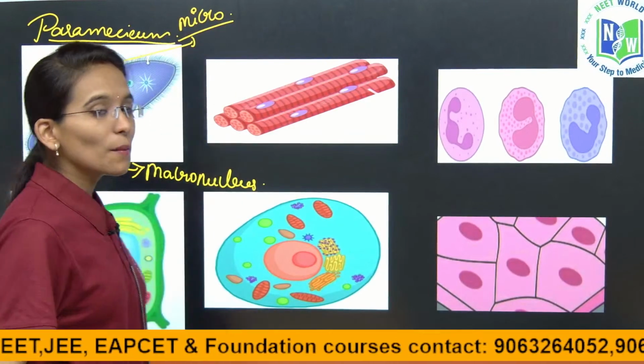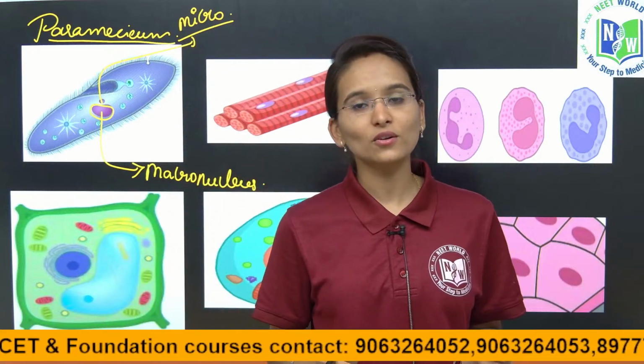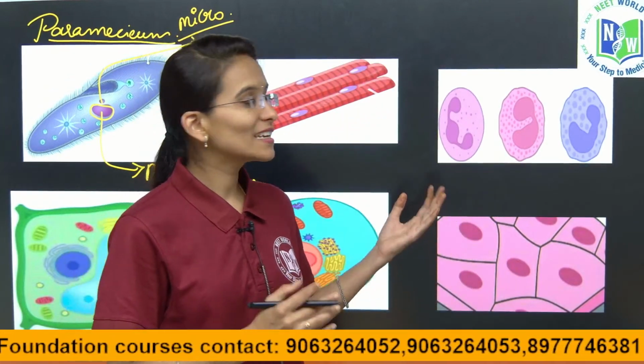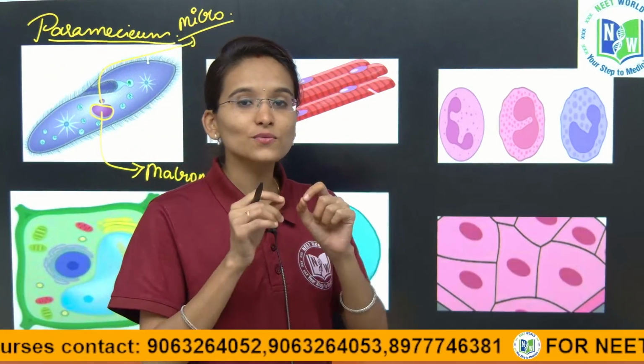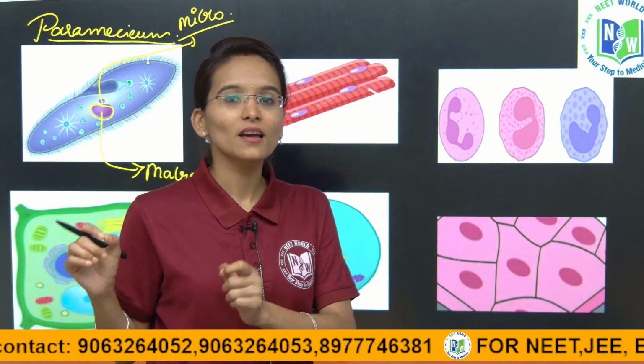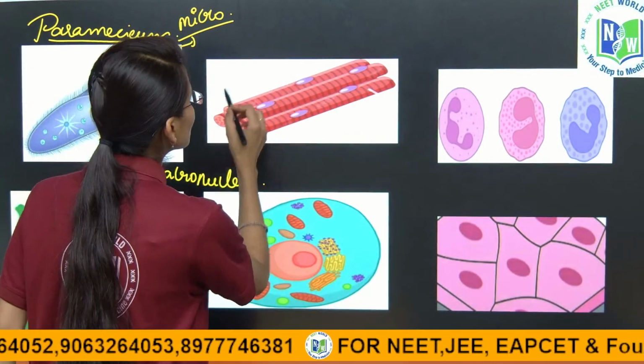So actually the paramecium structure, the paramecium microorganism is a binucleated microorganism which is going to contain the macronucleus as well as the micronucleus. The micronucleus is very small when compared to the macronucleus. Okay. And next, this is the picture.